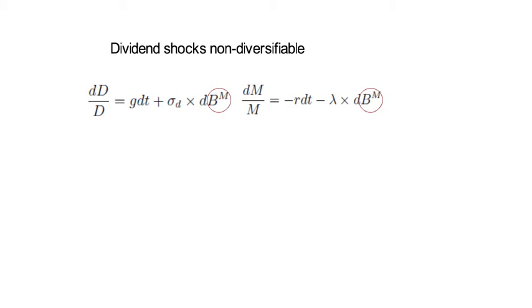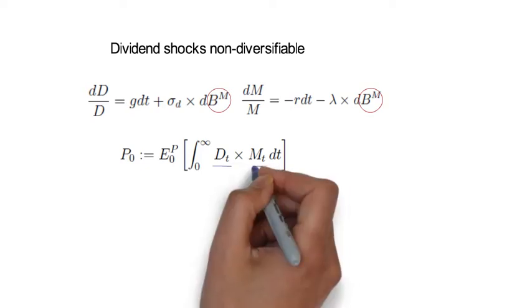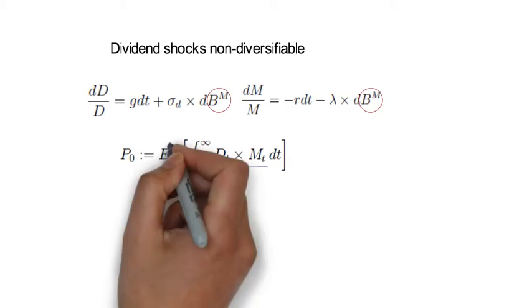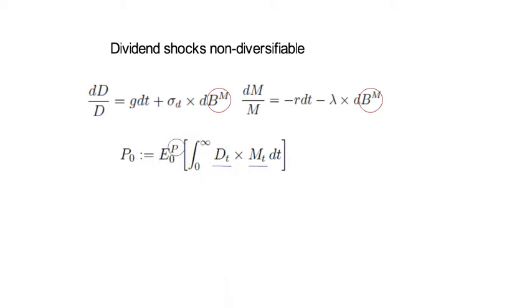Now we value the dividend stream D_t with the SDF in combination with the empirical probability measure. Now let's do that. The price at time zero is defined to be the expectation as of time zero under the empirical probability measure of all future dividends discounted by M. Now D here is the cash flow, M_t is the time t value of the SDF, and P highlights that we use the empirical probability density function when evaluating the expectation.